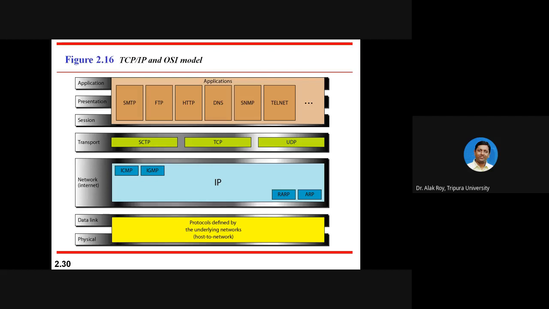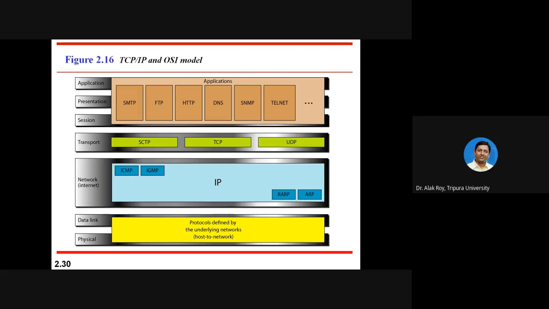Next is transport layer. Transport layer, the functions are the same as in OSI model. So you can copy the notes of transport layer functions in the TCP/IP transport layer, where it uses protocols like TCP and UDP, where TCP is transmission control protocol, UDP is user datagram protocol.